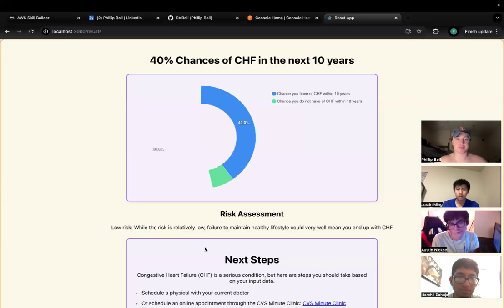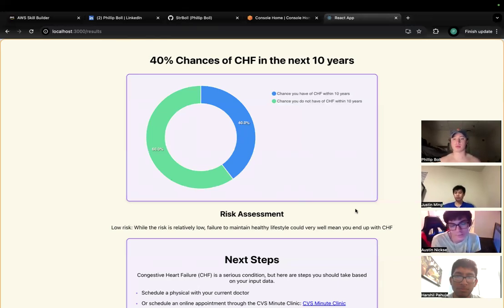And here we go. You get your confidence interval. It generates a pie chart that shows the AI model's result: the person had a 40% chance of developing CHF in the next 10 years.